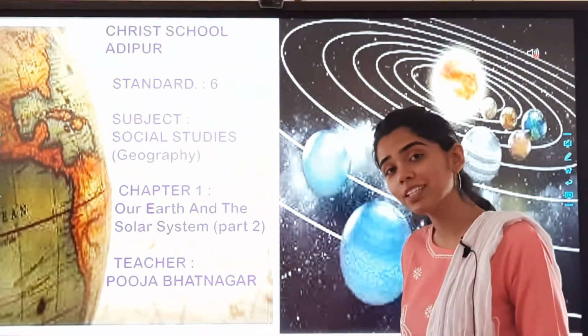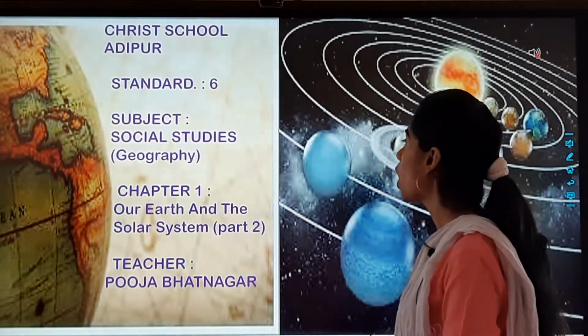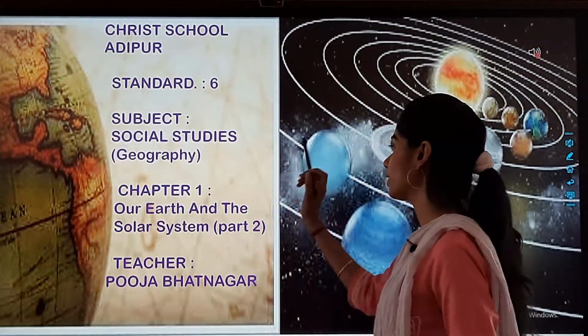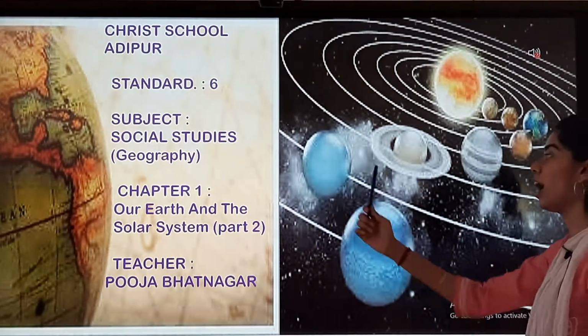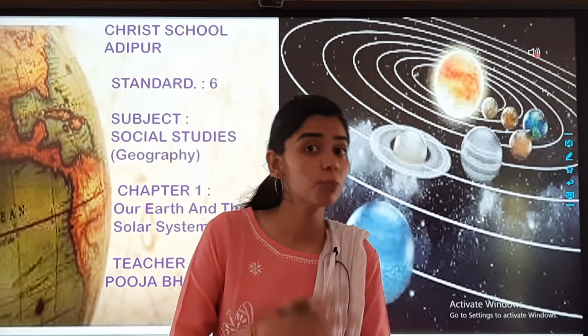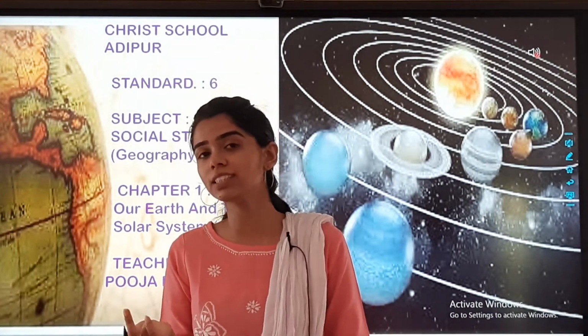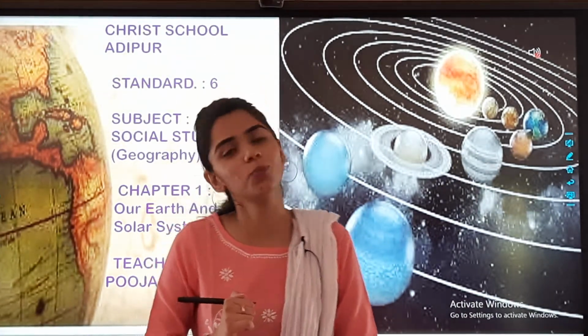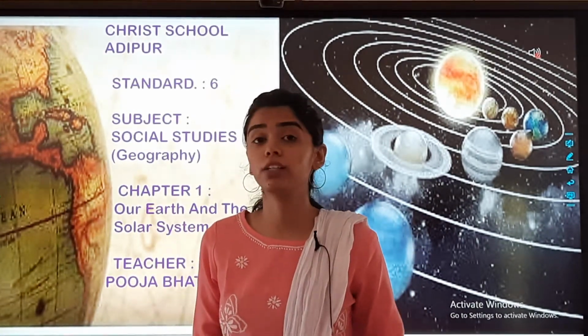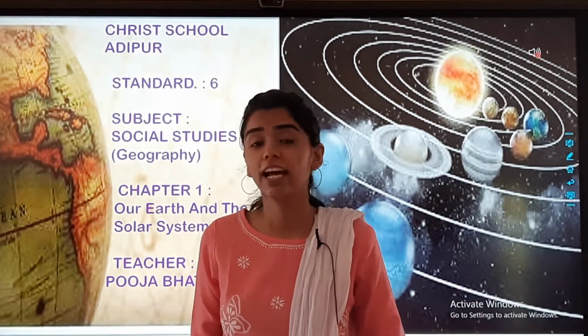And you remember in the last class we started a new chapter in geography, chapter number 1, Our Earth and the Solar System. Now before moving on to the next topic, let us quickly revise what we learned. First we learned what is the universe.